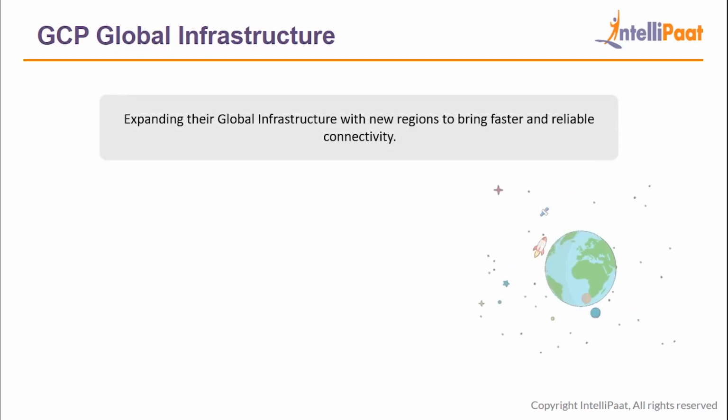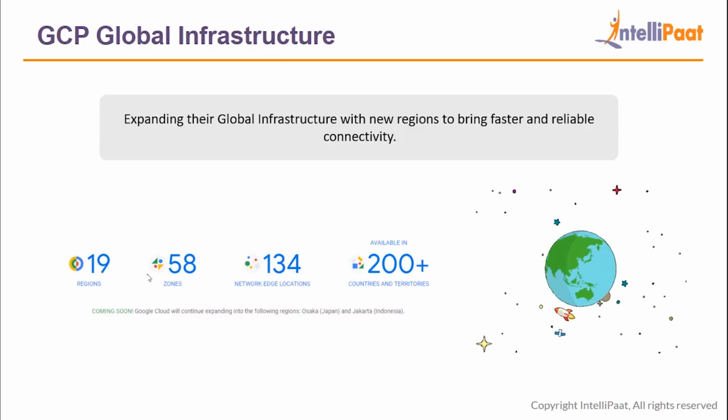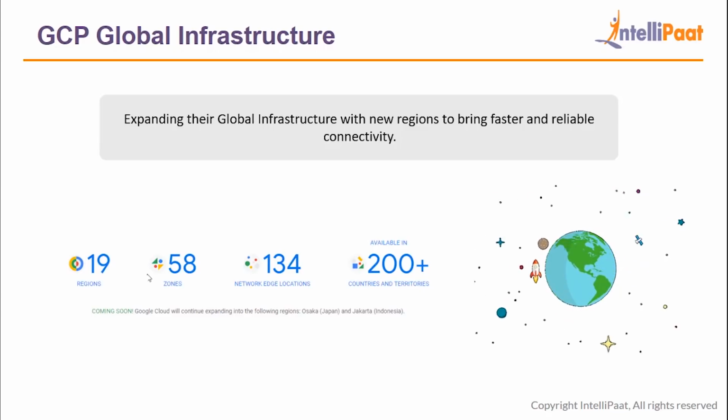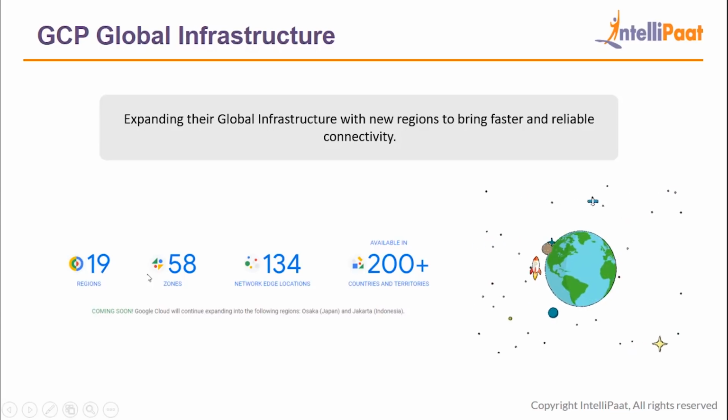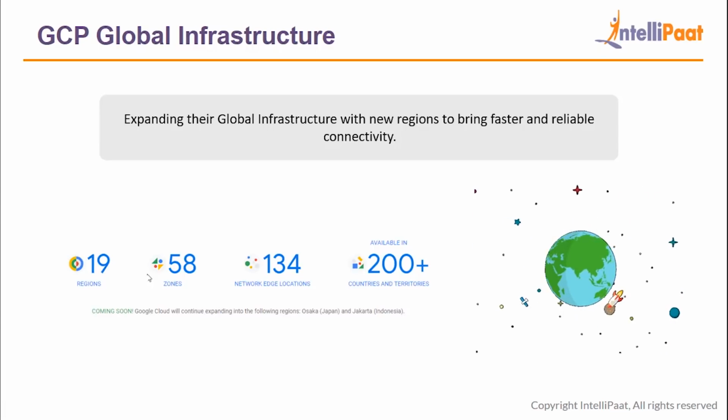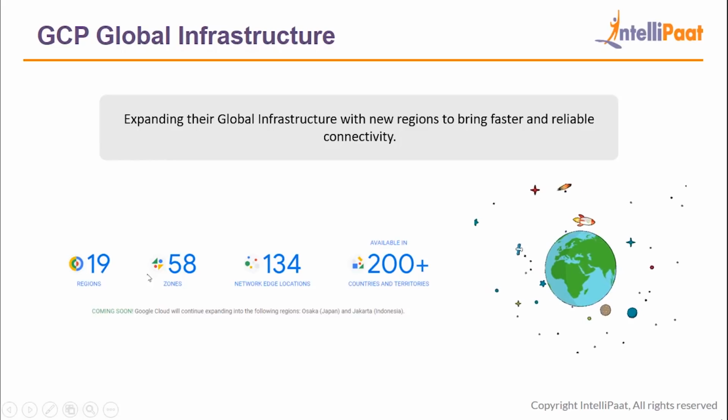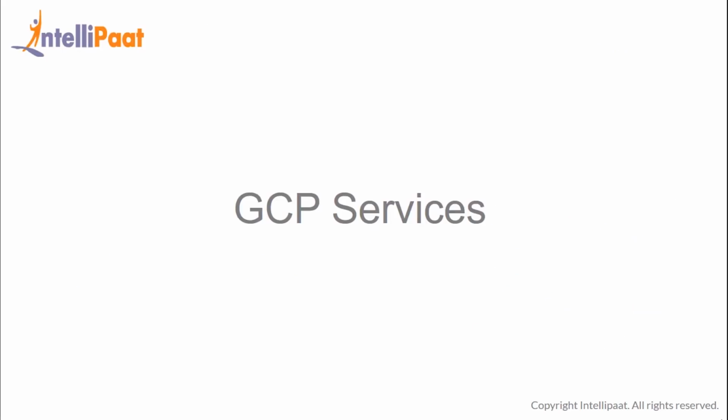Google Cloud is made available in 19 regions, 58 zones, 134 network edge locations, and 200 plus countries. And it will also be soon expanding to places like Japan, Indonesia, and Los Angeles. So now let's talk about the services that GCP offers.